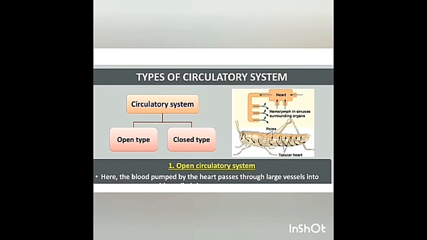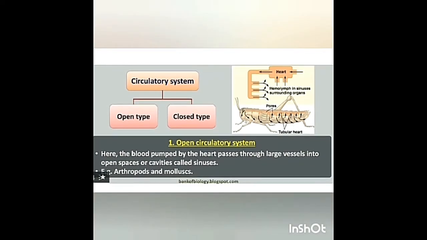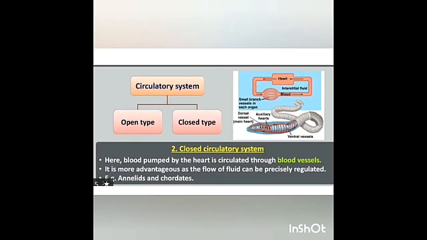Types of circulatory system. Animals possess two types of circulatory system. They are open type and closed type. Open type. In open type, the blood is pumped by the heart into the blood vessels that open into blood spaces called sinuses. The sinuses are the body cavities which are called hemocoel. Capillary system is absent. Examples: arthropods, mollusca and ascidians. Closed circulatory system. In closed type, the blood flows in a complete circuit.